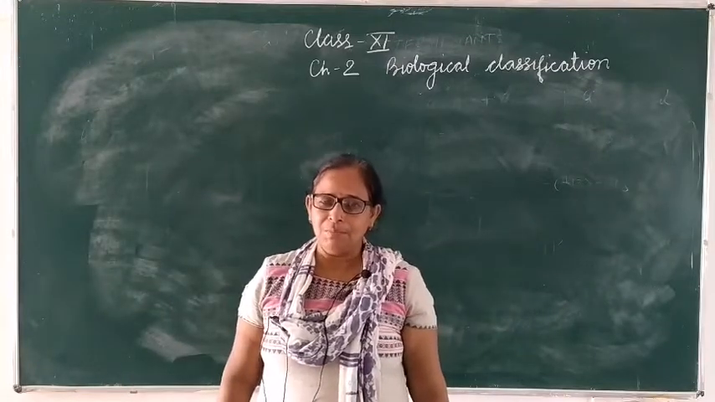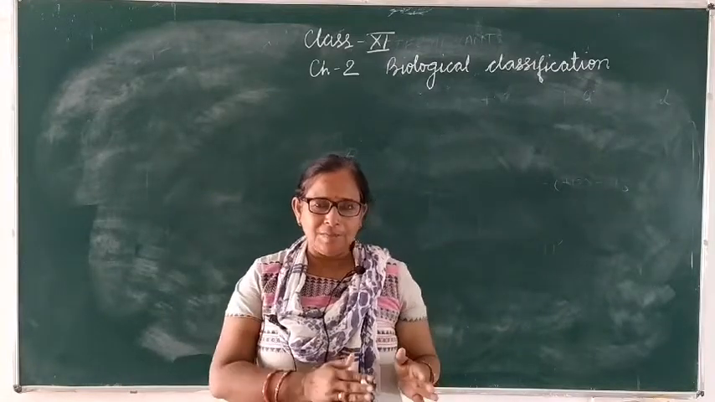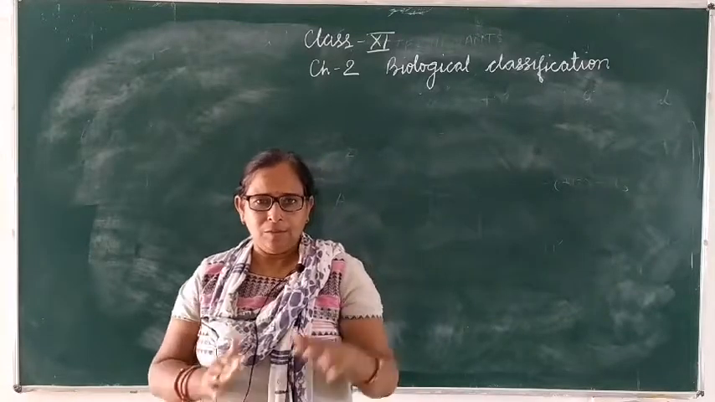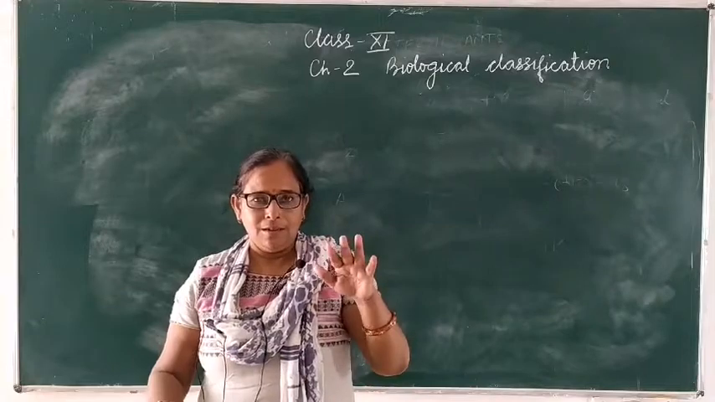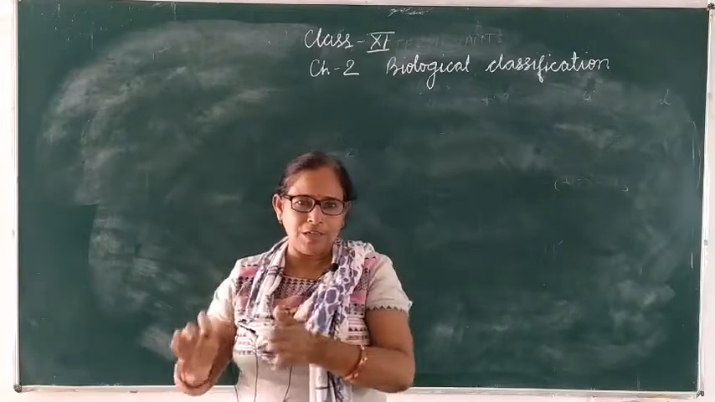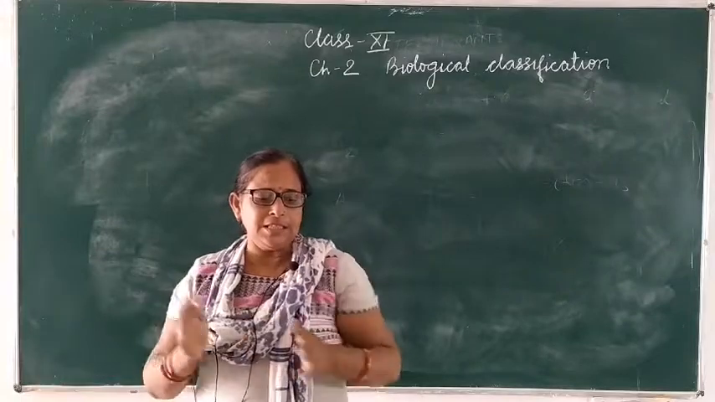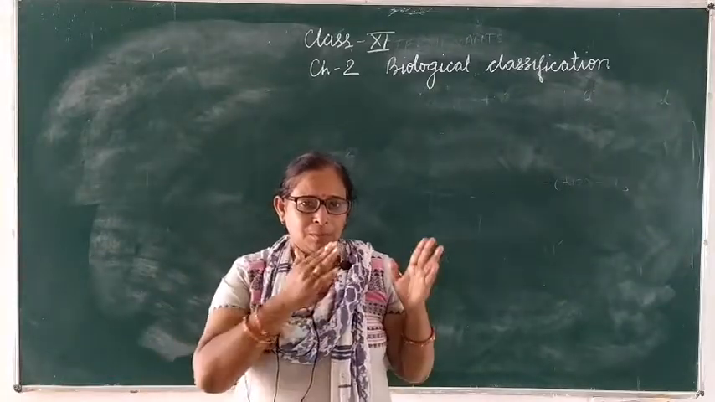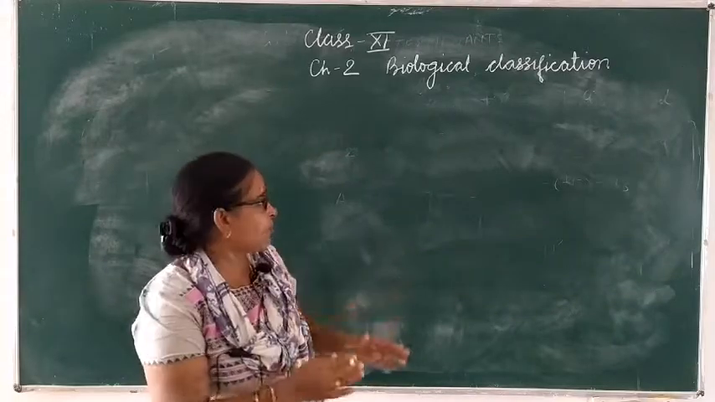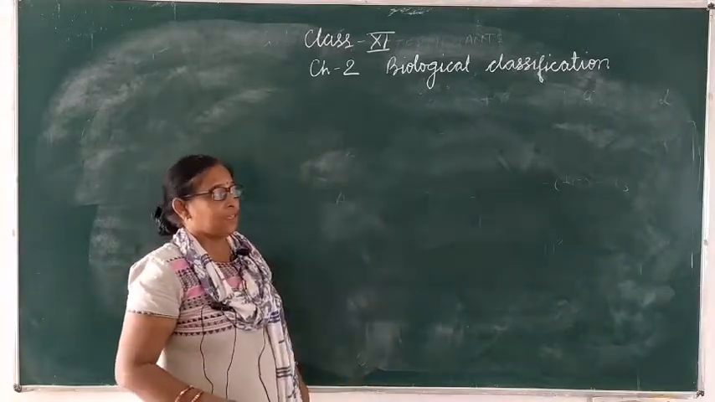Classification is needed because organisms have to be organized in a systematic manner, not in a haphazard way, not in a hotchpotch way. So, to systemize all these organisms in a system, it is needed. The scientific means to organize organisms in a system is known as biological classification.